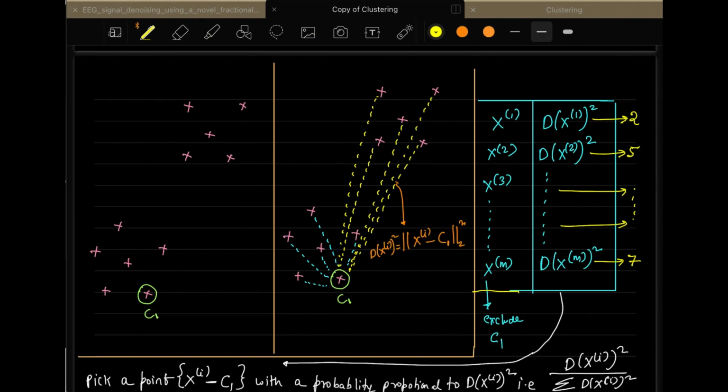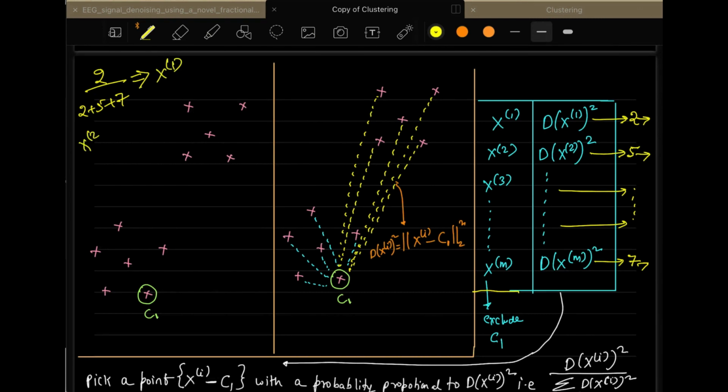So how do we calculate probability out of this? It's very easy. A probability has a value between 0 and 1. So we perform one more operation on these 2, 5 and 7. It will be 2 divided by 2 plus 5 plus 7, which gives the probability for x1.